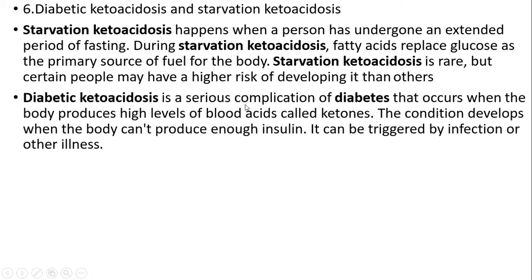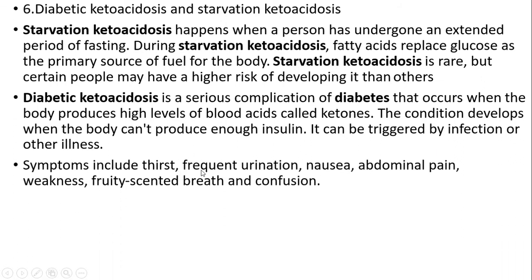Diabetic ketosis is a serious complication of diabetes that occurs when the body produces high levels of blood acids called ketones. This condition develops when the body can't produce enough insulin. It can be triggered by infection or other illness. Symptoms include thirst, frequent urination, nausea, abdominal pain, weakness, fruity scented breath and confusion.